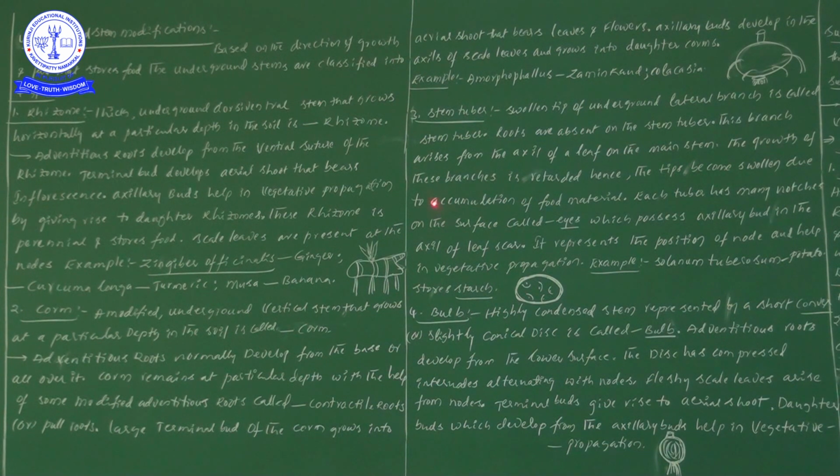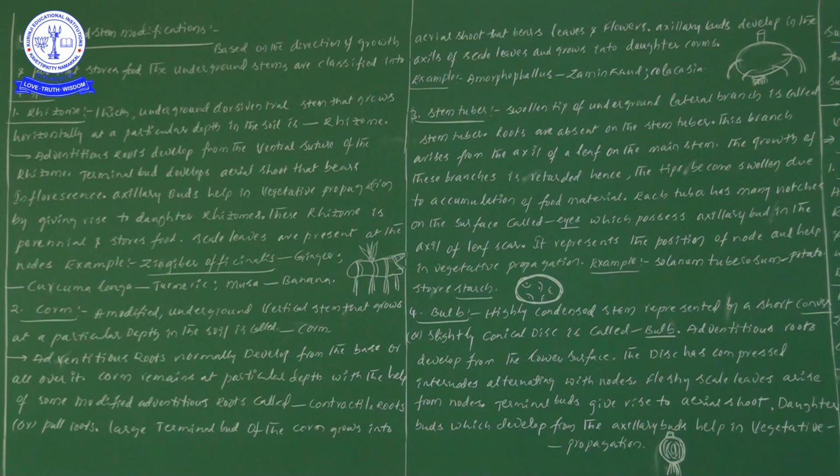When the growth of these branches is retarded, the tip of these branches becomes swollen due to the accumulation of food materials. After a particular length, the growth of these branches is retarded and stopped. At that time, what happens? The tip of the branches stores the food materials, and thereby due to the accumulation of food materials that particular branch will be swollen. Thereby automatically, stem tuber formation takes place.